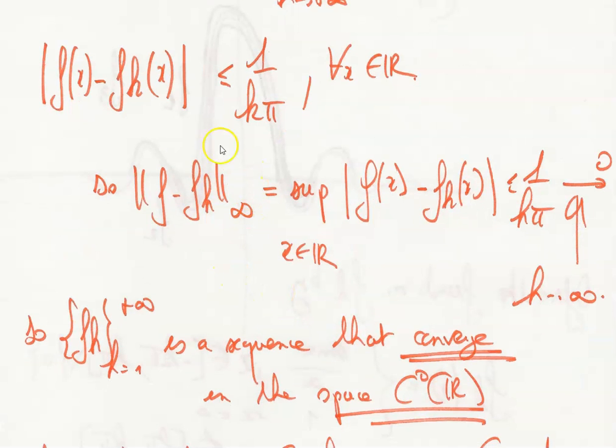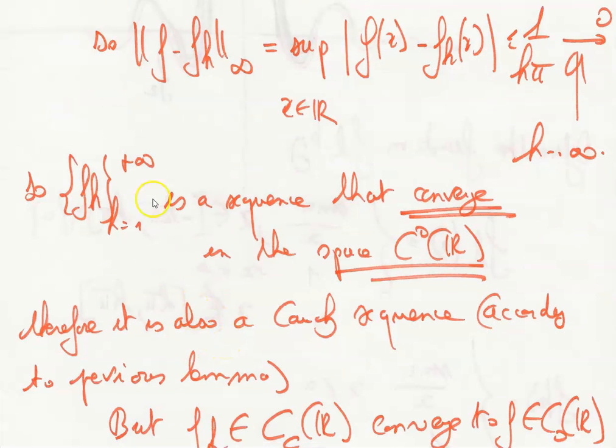So the infinite norm of the difference between f and f_k, which is the sup, I remind you, for x describing R, of the absolute difference between f_k and f in x, is less than 1 over k pi, and 1 over k pi goes clearly to 0 when k goes to infinity.